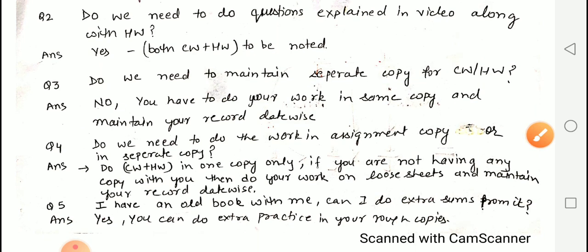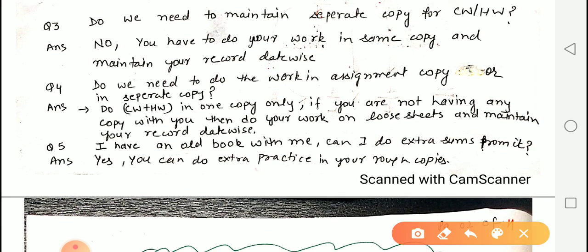And the next question was, do we need to do work in the assignment copy or in a separate copy? Beta, no separate copy is required. You have to make only one copy. Whatever copy is available at your home, make one copy for classwork and homework. And if you are not having any copy, don't panic. You must be having loose sheets with you, so you can do your work on loose sheets. No problem in that.